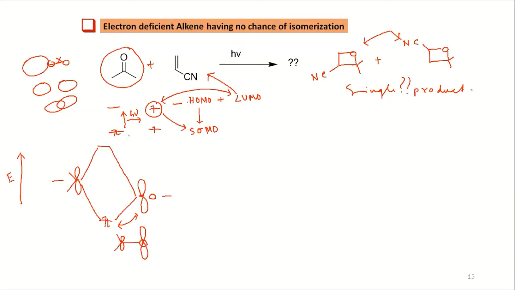This is your pi molecular orbital. So what will be the pi star? Pi star is the LUMO. So how will the pi star look like? Opposite to that. So your oxygen will be smaller and carbon will be bigger. Okay, so this is your so-called SOMO. So you are having the SOMO here.